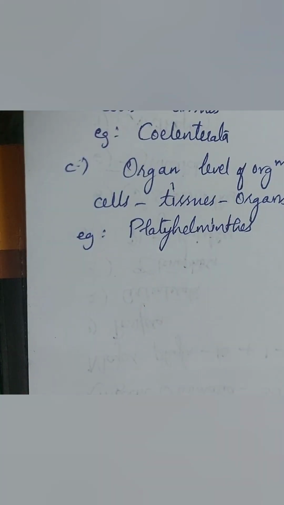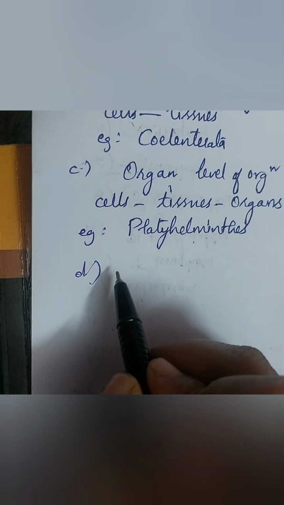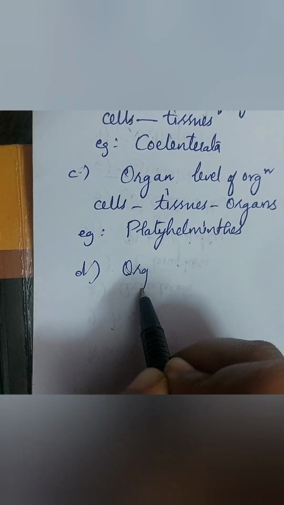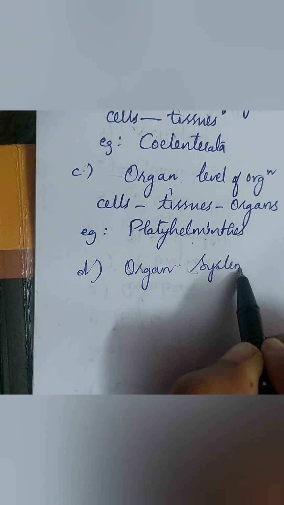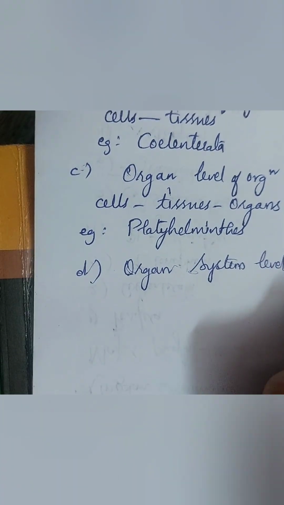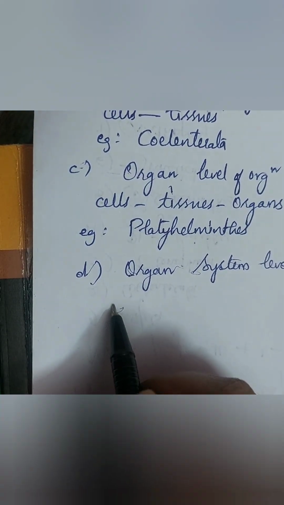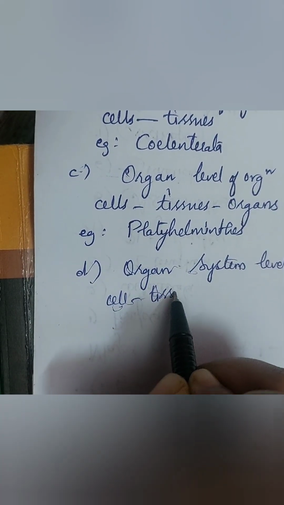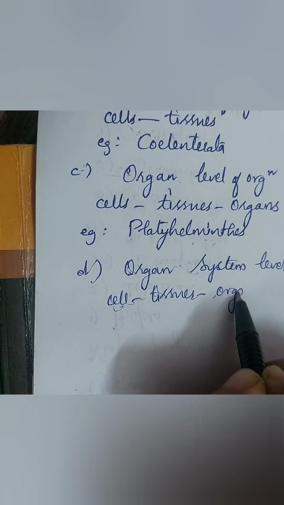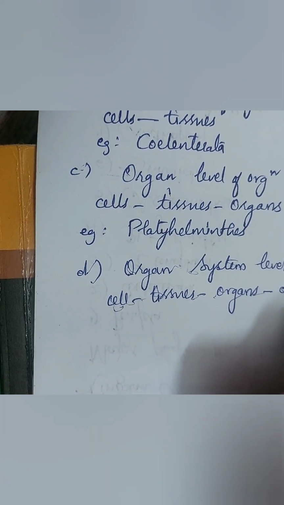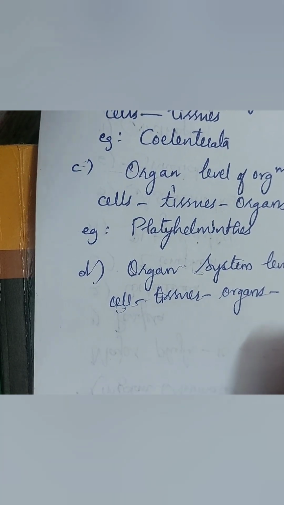Next, moving on to organ system level of organization. Organ system level of organization starts from phylum Aschelminthes till phylum Chordata.